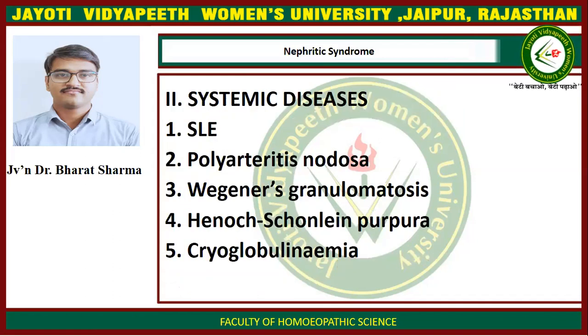Systemic diseases that can cause nephritic syndrome are systemic lupus erythematosus, polyarteritis nodosa, Wegener's granulomatosis, Henoch-Schönlein purpura, cryoglobulinemia.